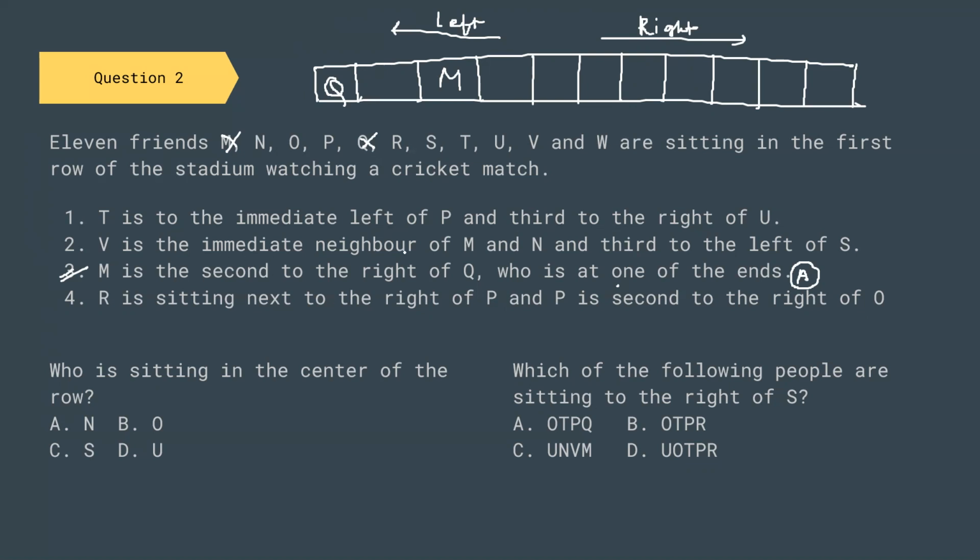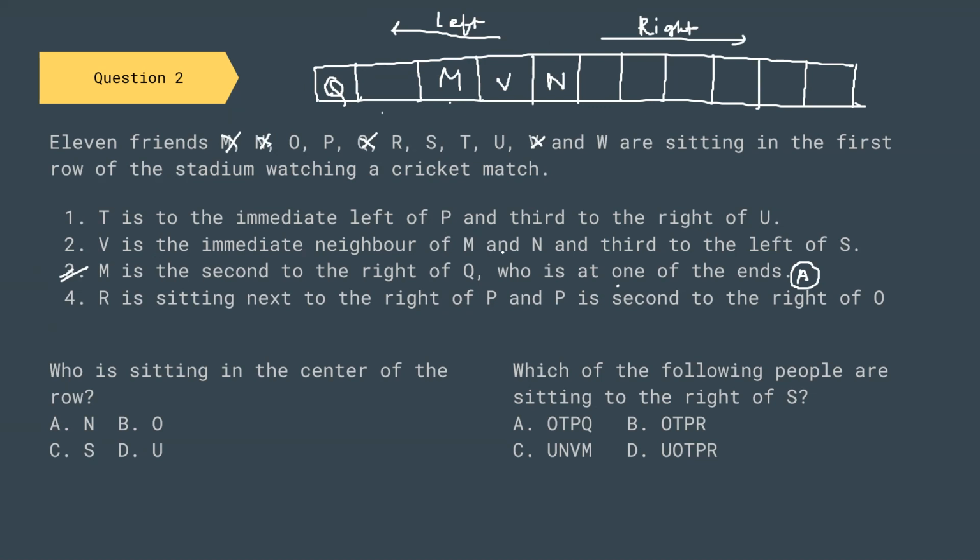V is immediate neighbor of M and N. If V is placed here, then it will be immediate neighbor of M and Q. But V is immediate neighbor of M and N. So N will be here and V will be here. So N is placed and V is placed.